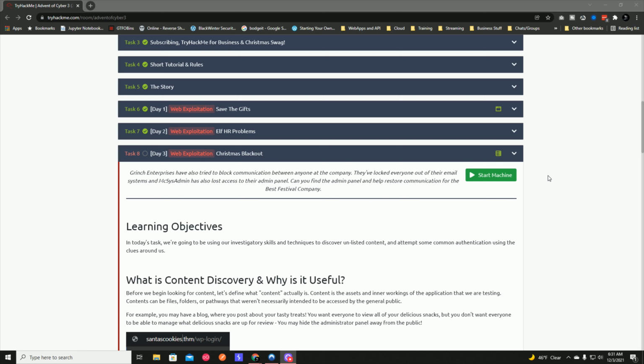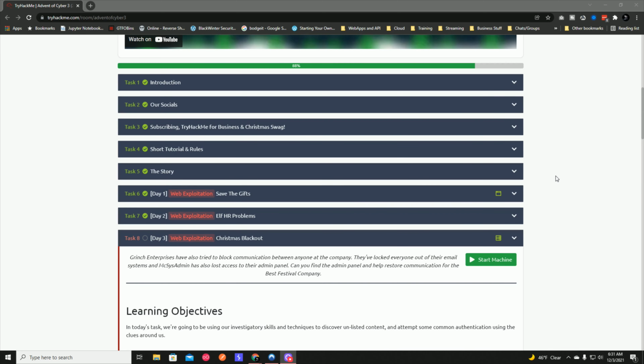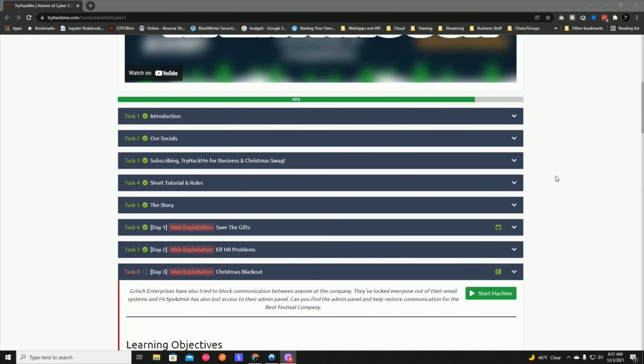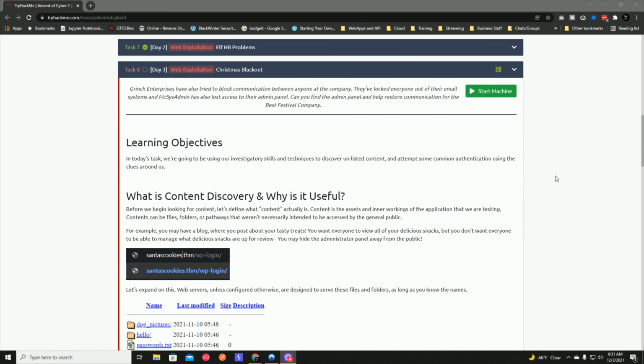Can you find the admin panel and help restore communication for the best festival company? There's a start machine here, so it looks like there's a VM that we have to fire up, and you'll probably also have to fire up an attack machine.